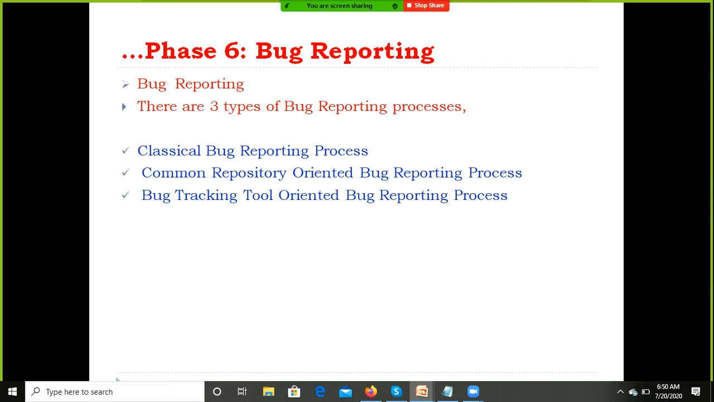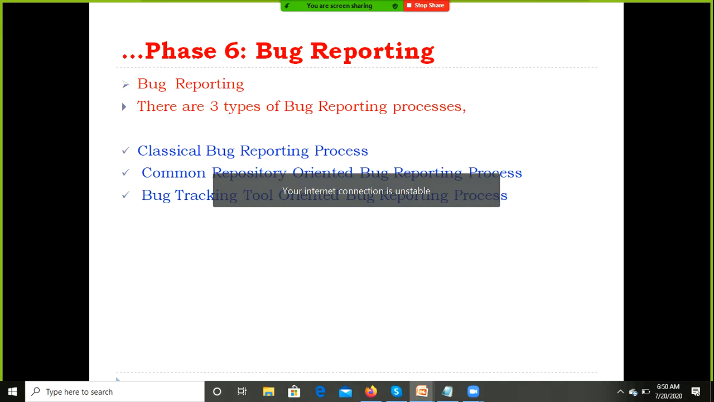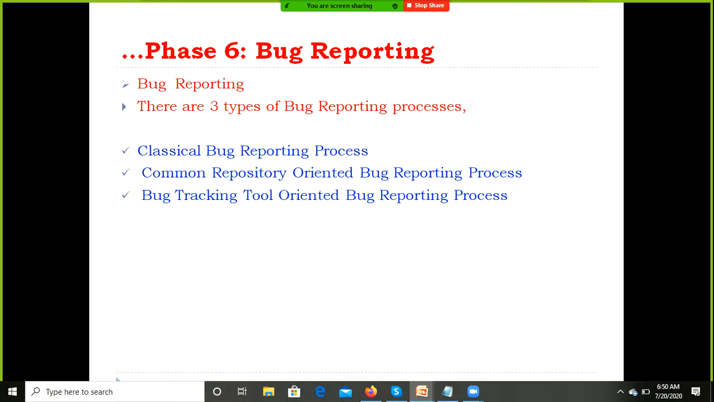Usually, there are three kinds of reporting process: classical reporting process, common repository oriented process, and bug tracking tool oriented process. The classical reporting process is the oldest method. About 20 years back, when they started testing, they followed the classical reporting process. Nowadays most companies follow the common repository oriented process or the bug tracking tool oriented process.